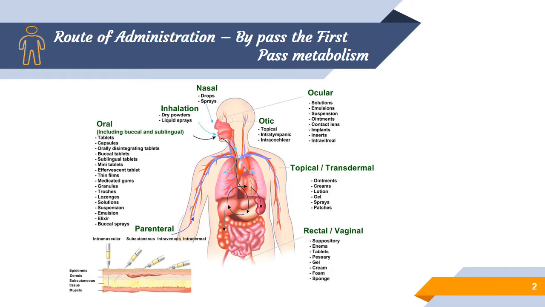So these are the various routes which support better drug delivery through non-peroral systems, and we are going to discuss them one by one in detail in today's session.